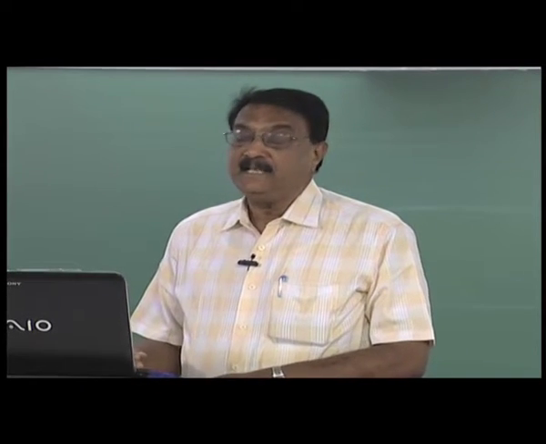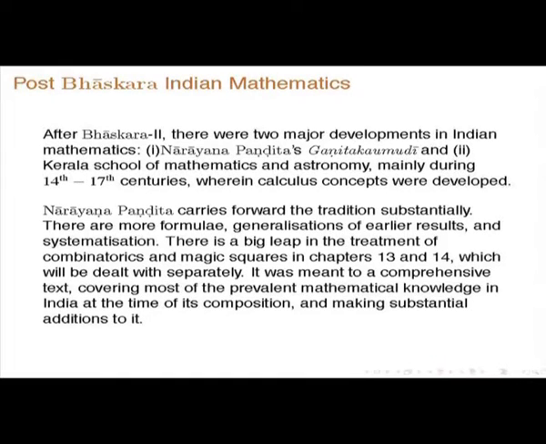And especially there is a big leap in the treatment of combinatorics and magic squares in chapters 13 and 14. Of course, other things are also there. There is a substantial improvement in cyclic quadrilaterals, then rational figures and so on. And one more very important result about the kth sum.